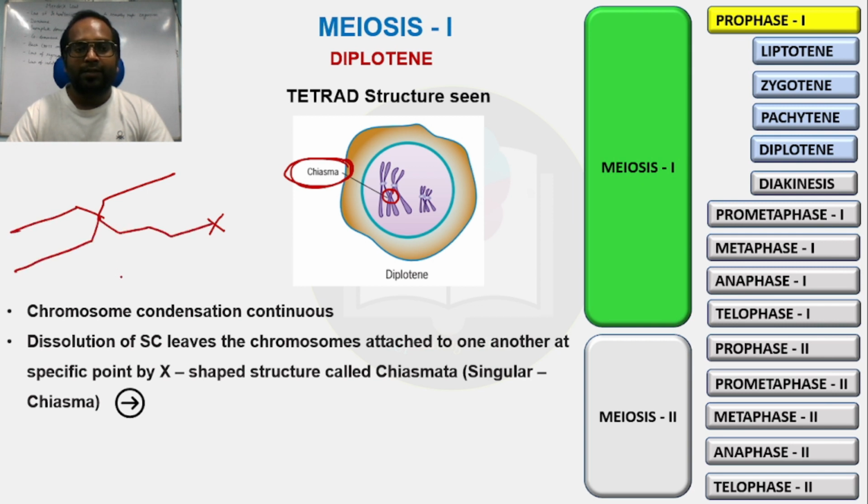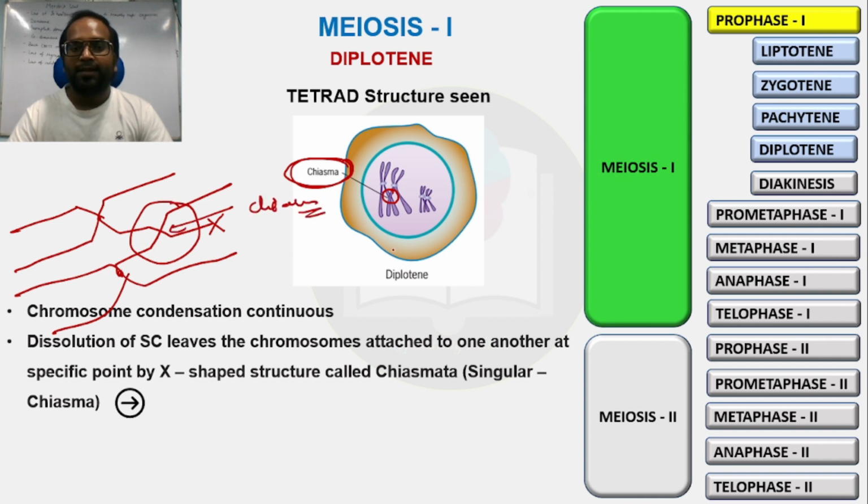The X-shaped structure which is formed during the crossover is known as chiasma. Sorry, chiasmata is the plural and chiasma is the singular. It means that if we talk about one tetrad structure, one crossing over, this is known as a chiasma, and when we talk about all the crossing overs, it will be known as chiasmata formation.